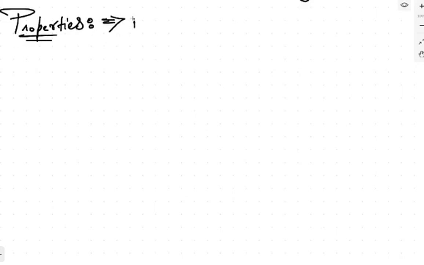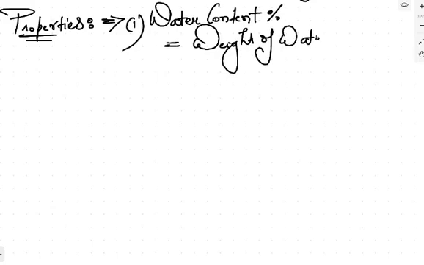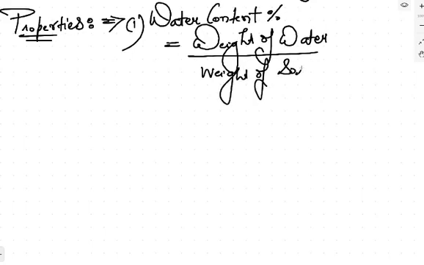Number one, the first property is the water content. Now, water content is defined as the percentage water content. It is defined as the ratio of the weight of the water divided by the weight of solids. This is the weight of water. This is WW divided by WS. This is basically the water content, which is denoted by small w.